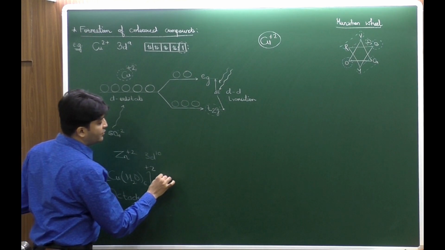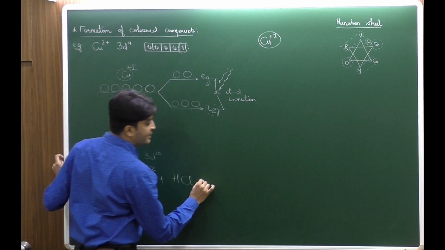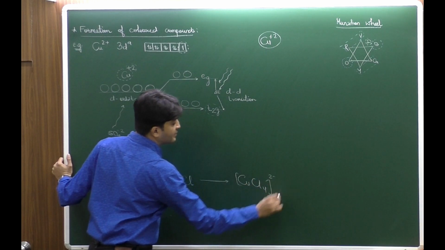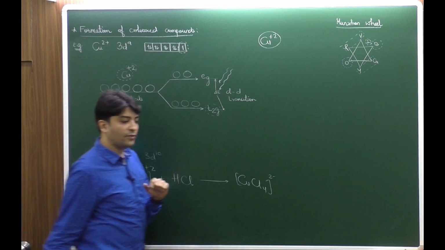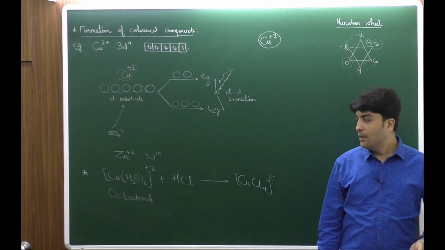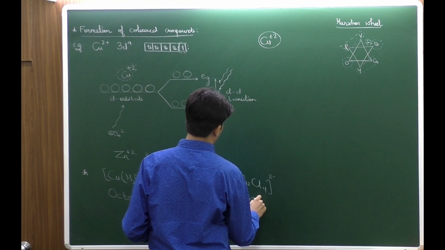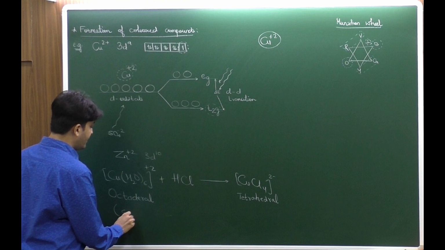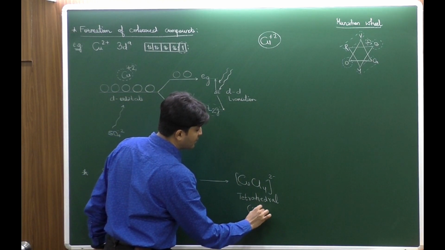Now it is treated with hydrochloric acid. With the hydrochloric acid, it gets converted into CuCl4 2-. Now what will be the geometry of this complex? Tetrahedral. Because now the copper is bonded to 4 chloro ligands, and that's why the hybridization has changed from sp3d2 to sp3.